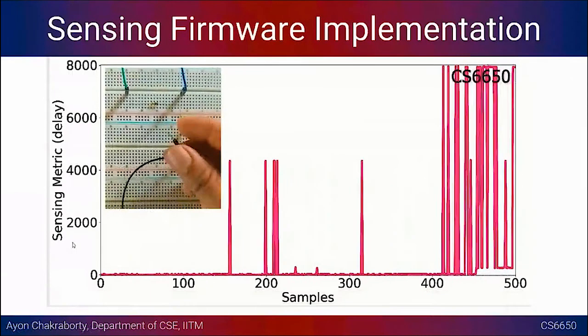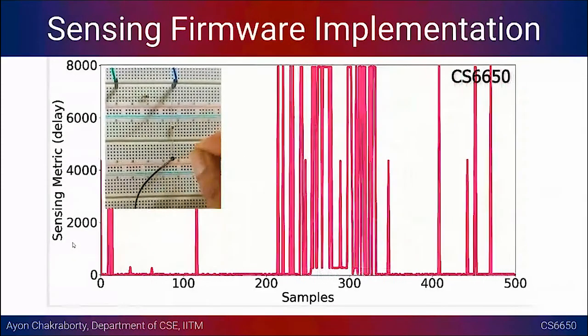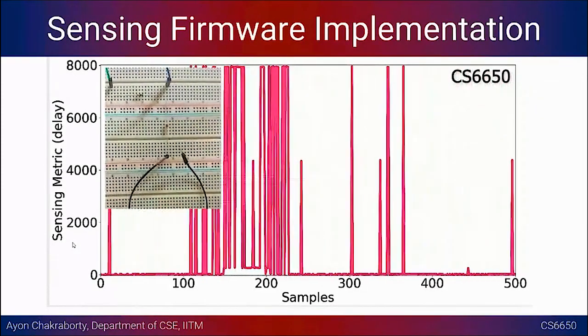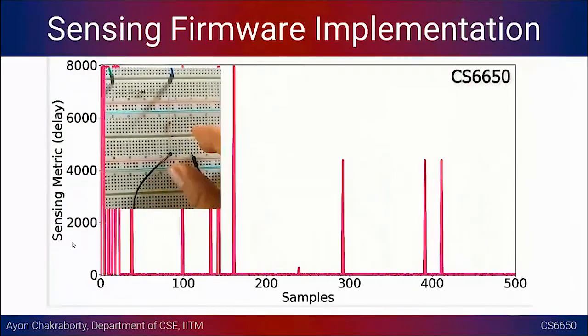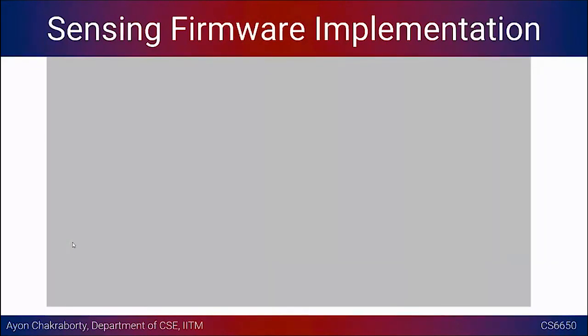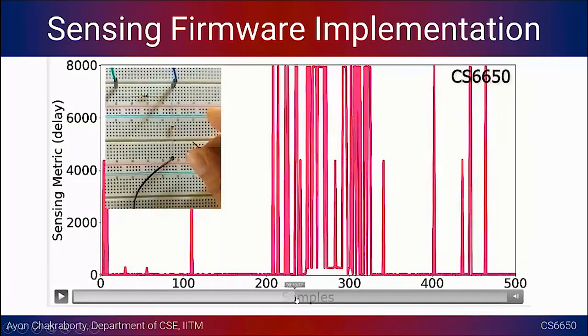Once you touch that particular pin, you are seeing these disturbances, which sort of means that there is a touching that is taking place, but it's not that reactive. It's not responding that well. Sometimes it works and sometimes it doesn't. So you are basically missing out some samples, or there is a lot of latency. Once you send the data out, and you then sense the next bit in the next sensing cycle and send the data out and so on. So this could be the reason why it is first of all noisy and then non-responsive.